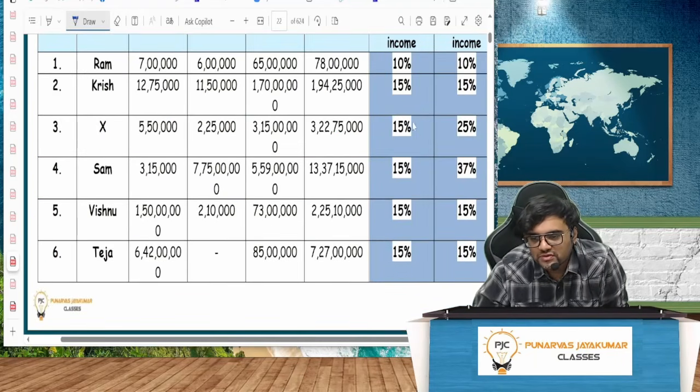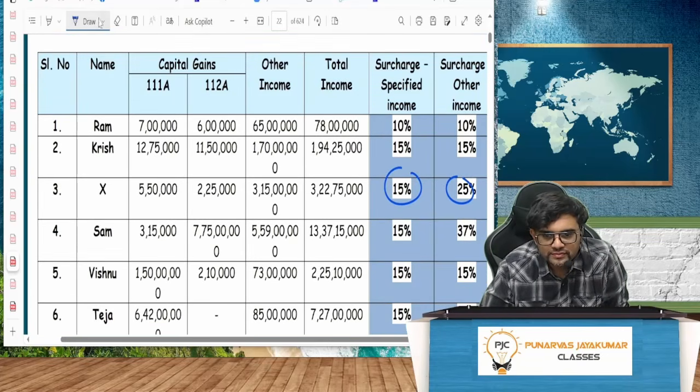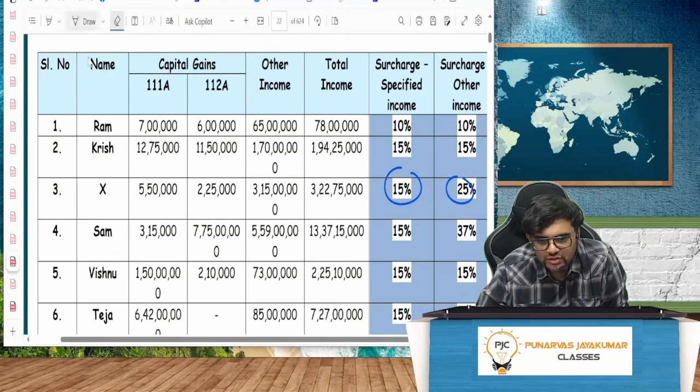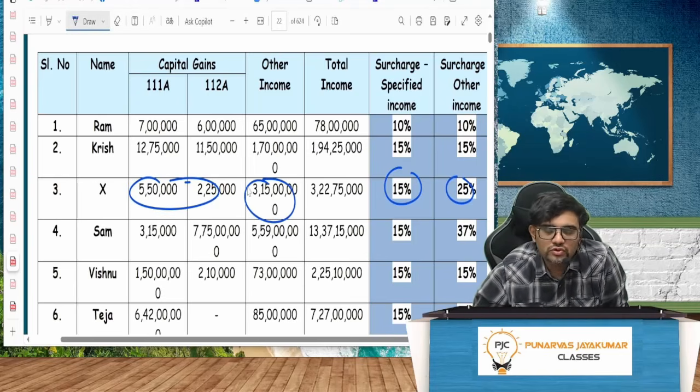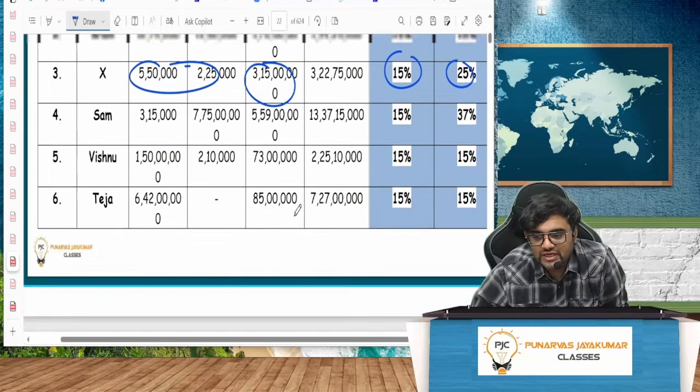So it is 15, 15 on both. Sorry, 1 second. My bad. Here you exclude this. Excluding this, it is more than 2 crore but less than 5 crore. Sorry, guys. It comes under situation 4. Total income excluding specified income exceeds 2 crore but does not exceed 5 crore. So then 15 and 25.